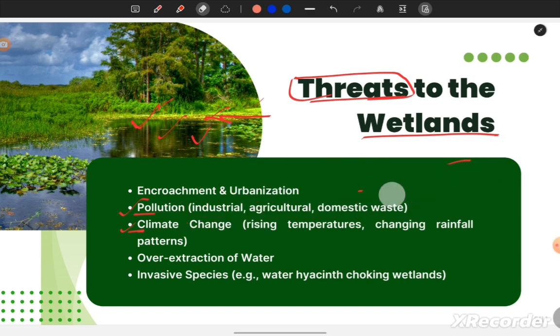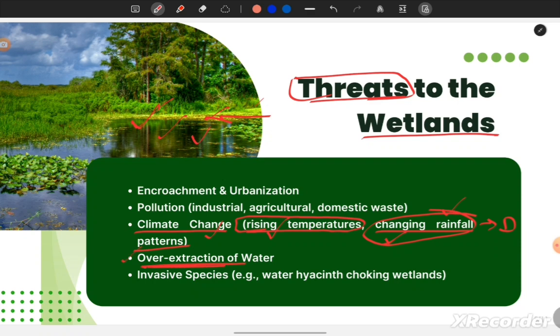How is climate change threatening or challenging wetlands? Climate change leads to temperature rise and changing rainfall patterns. If there is a region where rainfall is a good amount, the water is there, but if there is any change in the rainfall pattern due to climate change, we see the drying up of lakes or ponds. We have seen the Aral Sea and many lakes in the world drying up. Why? Because of climate change, the rising temperature, and the changing rainfall patterns.